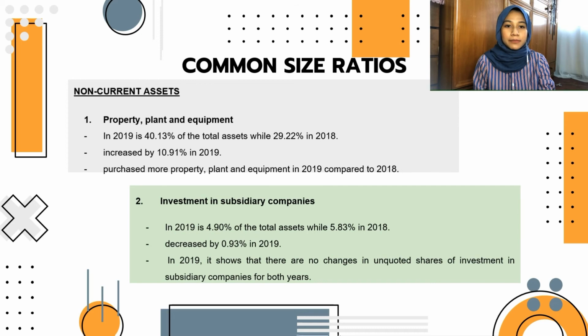For investment in subsidiary companies, the investment in 2019 is 4.90% of the total assets, while in 2018 is 5.83%. It shows that the common size ratio for investment in subsidiary companies has decreased by 0.93% in 2019. In 2019, it shows that there are no changes in unquoted shares in investment of subsidiary companies for both years.